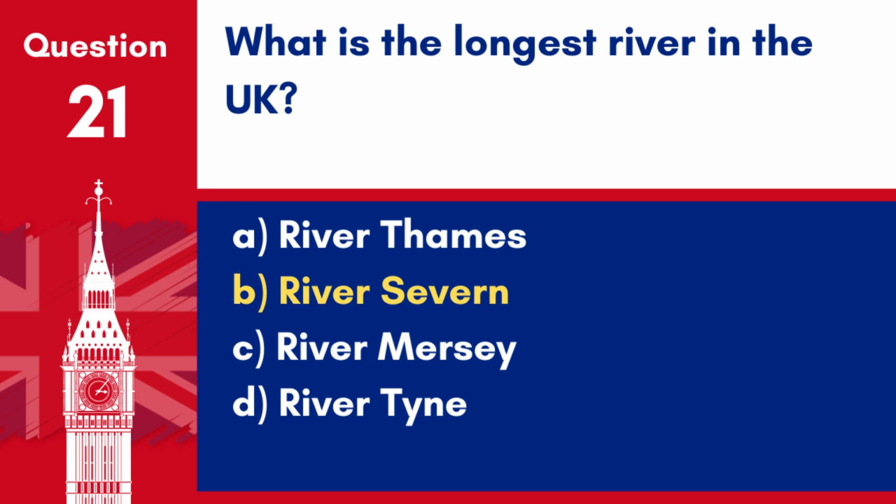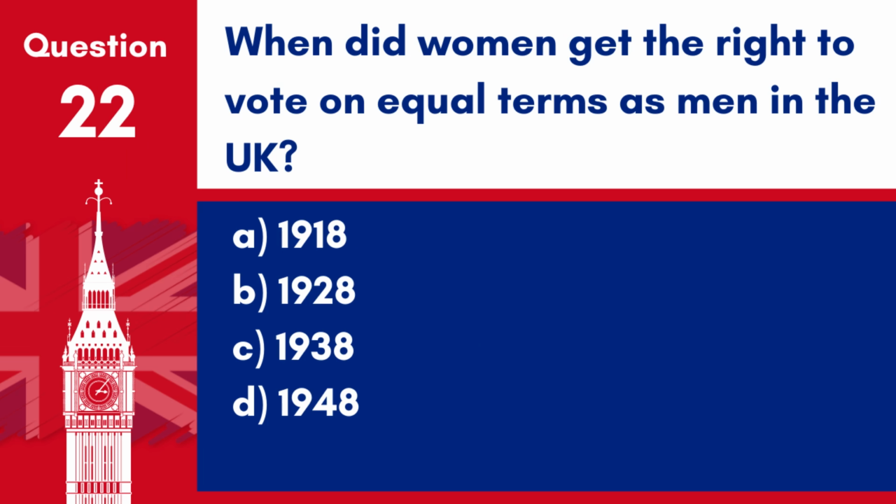Answer B. River Severn. The River Severn is the longest river in the United Kingdom, stretching approximately 220 miles from its source in Wales to the Severn estuary. Question 22. When did women get the right to vote on equal terms as men in the UK? A. 1918. B. 1928. C. 1938. D. 1948.